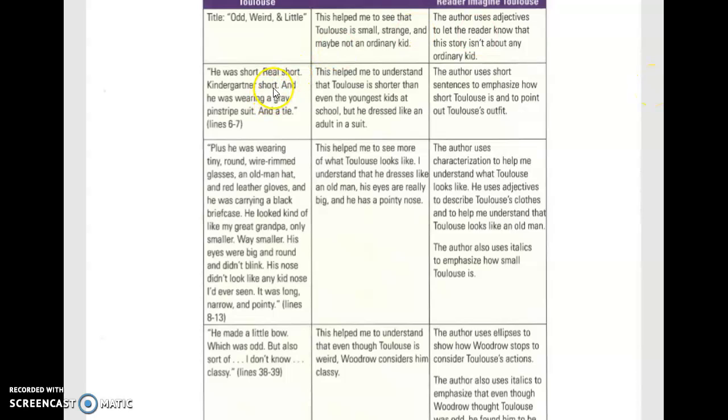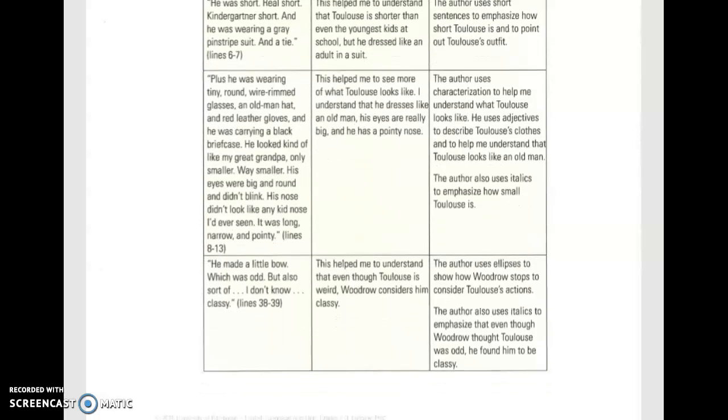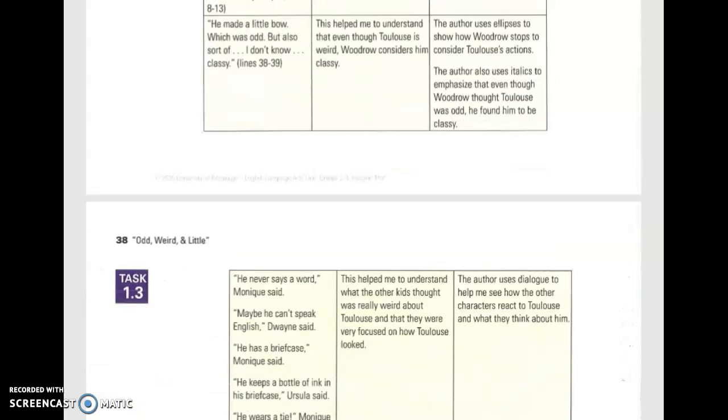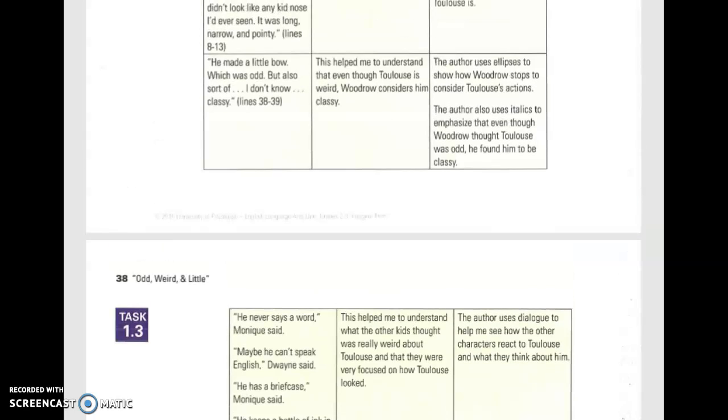He was short, real short, kindergartner short, and he was wearing a gray pinstripe suit and a tie. So this helped us to understand that Toulouse is shorter than even the youngest kids at school, but he dressed like an adult in a suit. So the tool the author used for this example was short sentences to emphasize how short Toulouse is and to point out Toulouse's outfit. So as we go back and look over the tools that we chose for each of the authors in these stories, we're going to start to see some similarities.